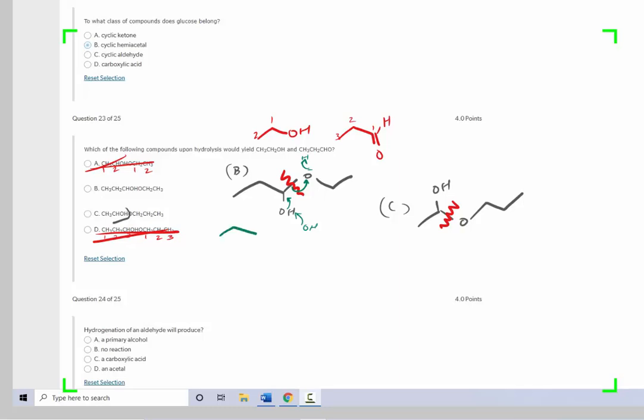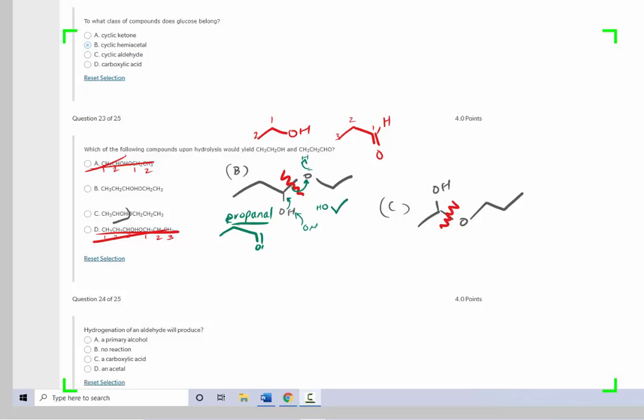So what we form with B is going to be the ethanol. 1, 2, 3. Nope, that's propanol and ethanol.